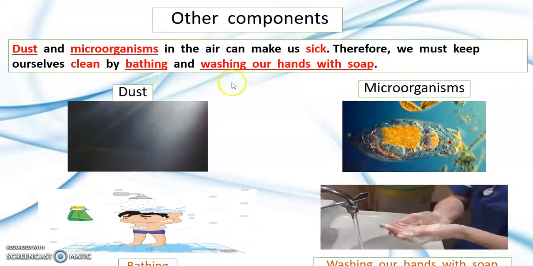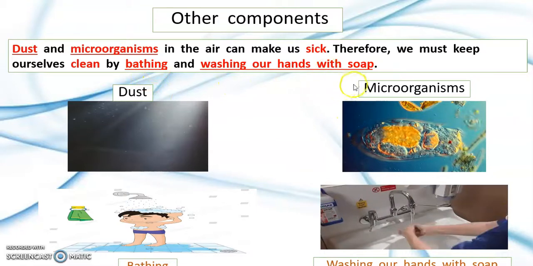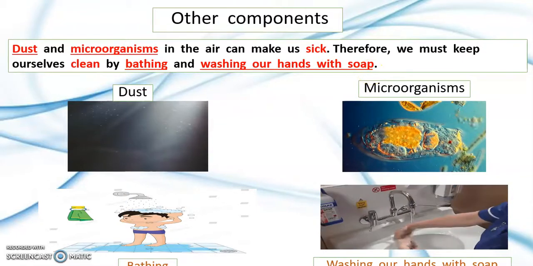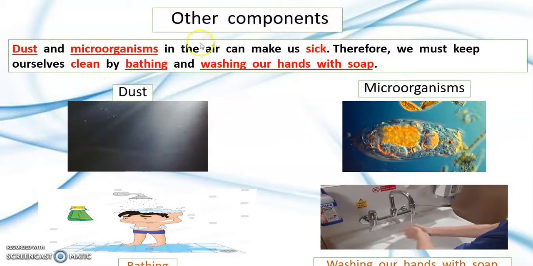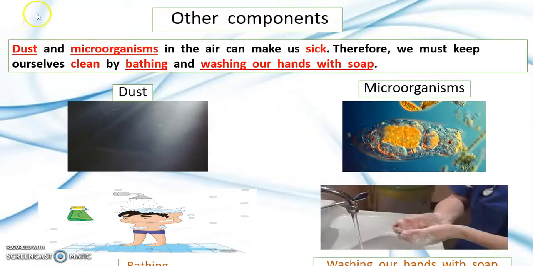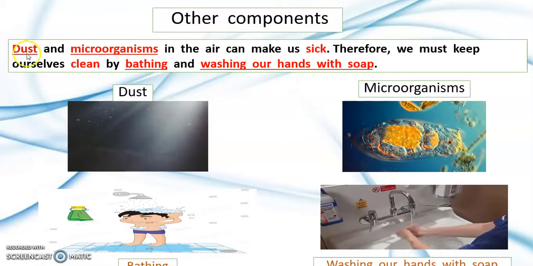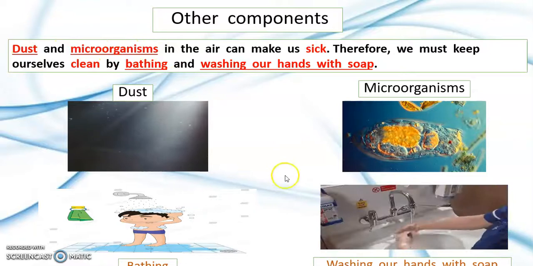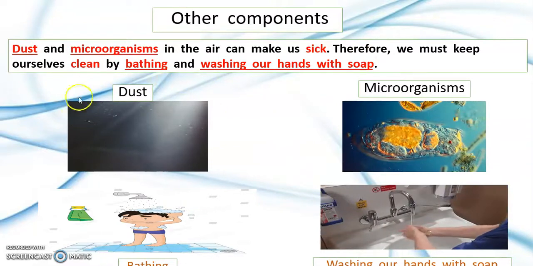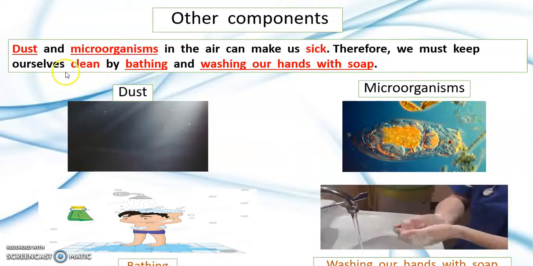So that is about the other components. Again, number 1 is water vapor, number 2 is dust, and number 3 is microorganisms. So always keep ourselves clean.